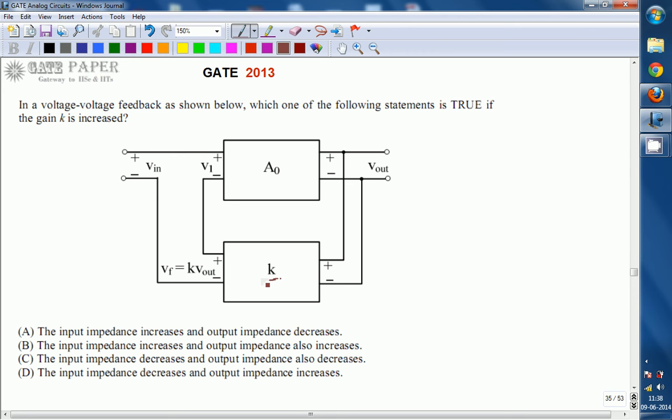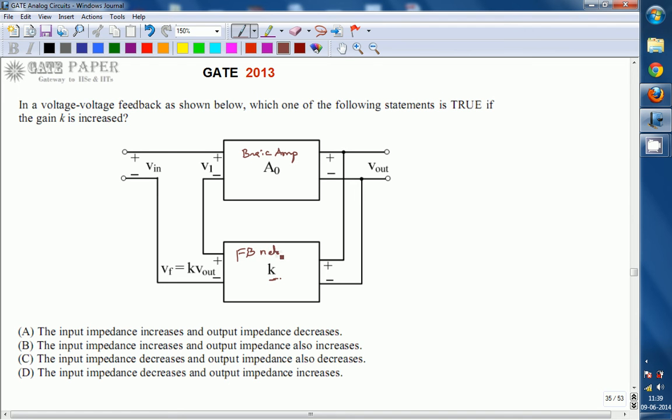Given that it is voltage feedback, from the circuit we can say that the input is voltage as well as the output is voltage. Since the input and output parameters are voltages, this is treated as the basic amplifier, whereas this is the feedback network.